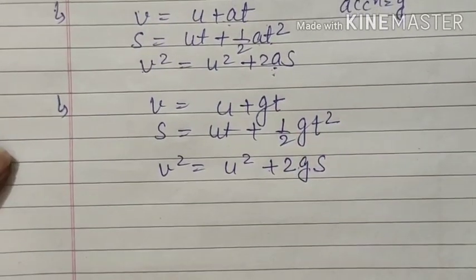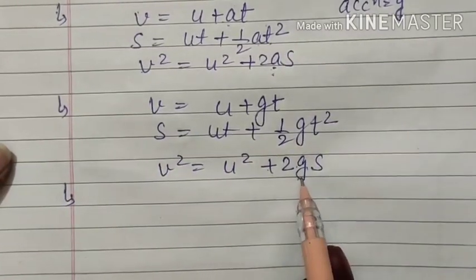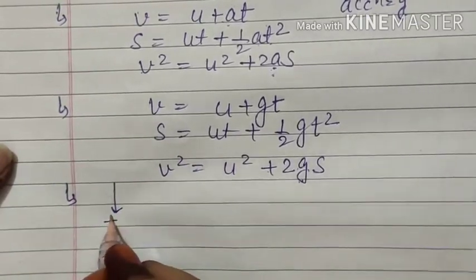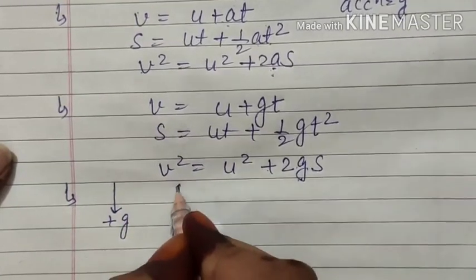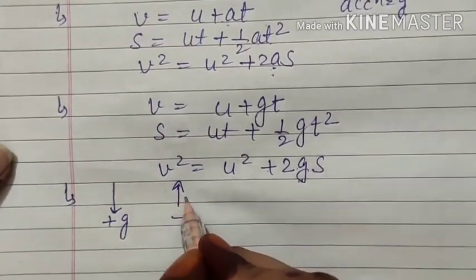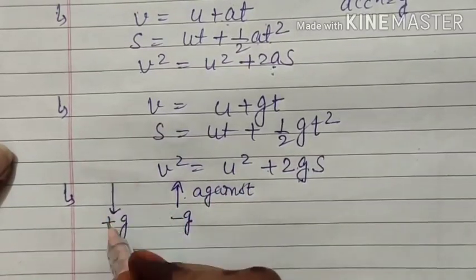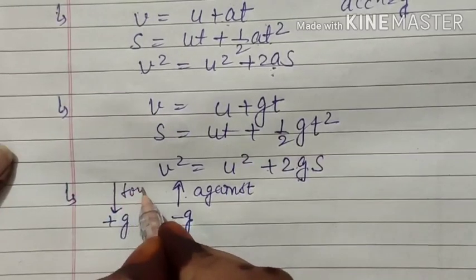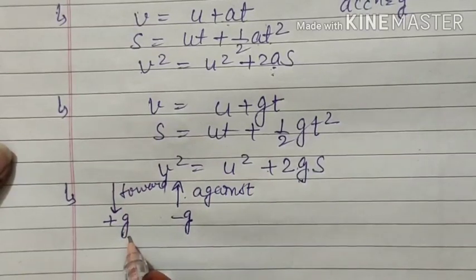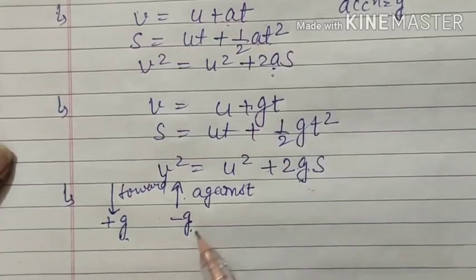Similarly, one more concept we need to learn: if the body is moving in the downward direction, this g will be taken as positive, and if the body is moving in upward direction, this g will be taken as negative, because here you are working against gravity, and against means negative, and here you are working in favor of gravity. That means towards gravity or towards force only you are working. So here you have a positive value.